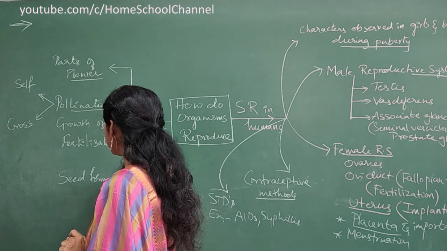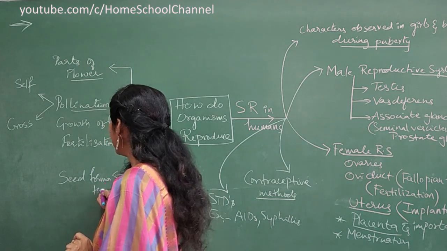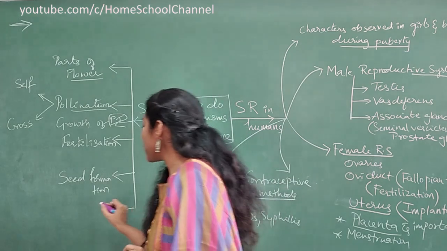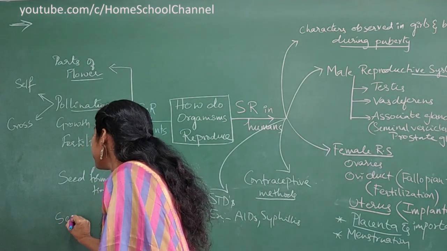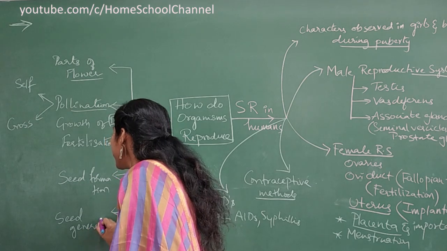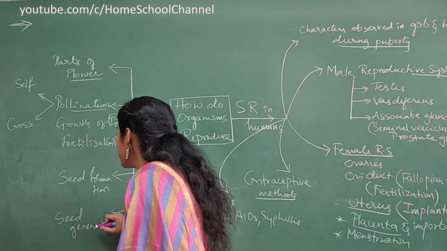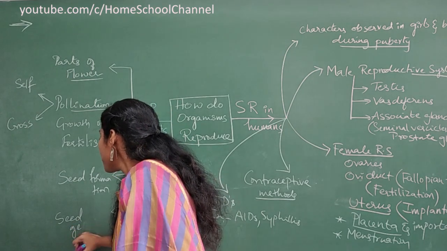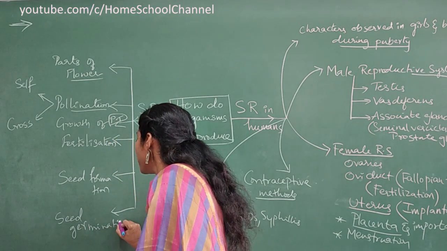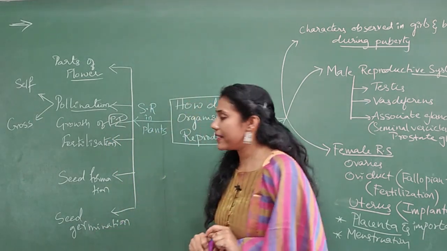So how is seed formed, and the last step of sexual reproduction in plants is seed germination. So how is seed formed and how is the seed germinated? Seed formation and seed germination both are very, very important to understand.